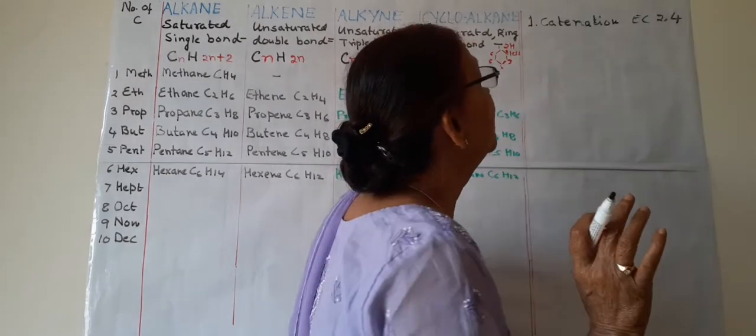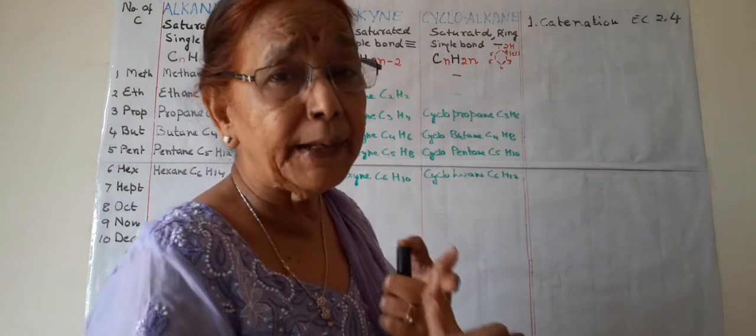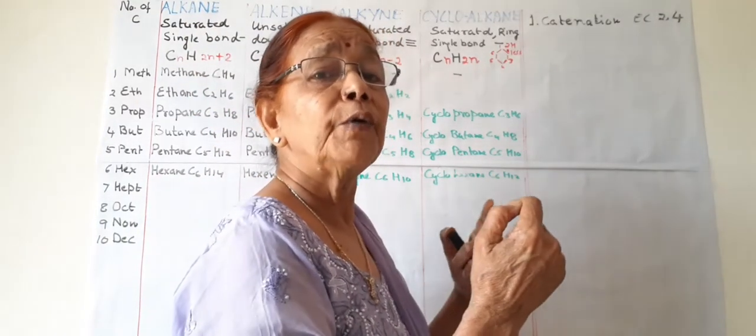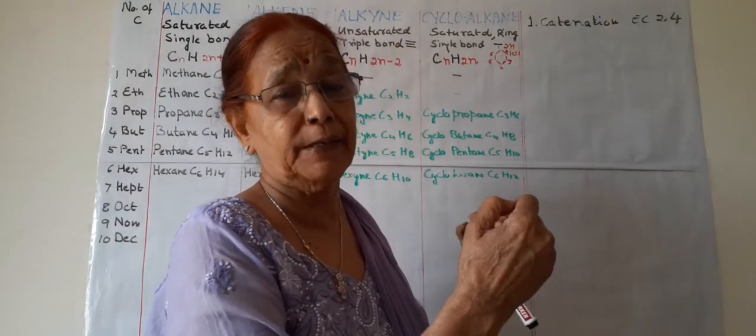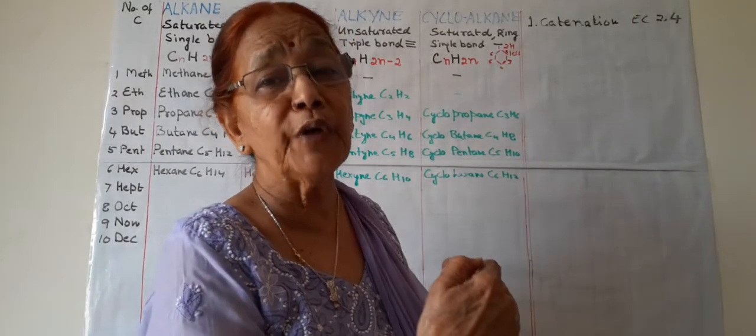Now what is catenation? Catenation is the property of an atom due to which it can join with atoms of its own kind again and again. What is this joining? Joining means forming a covalent bond.